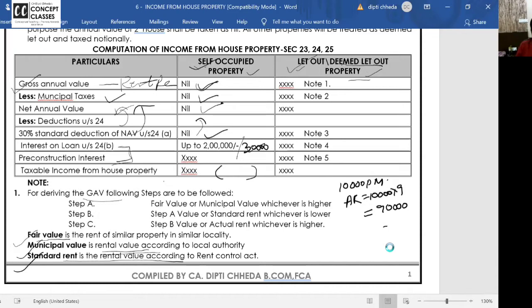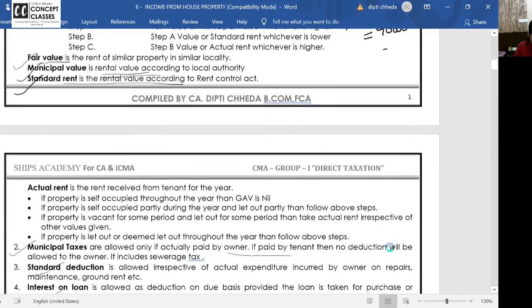If you have not received the rent, how do you tax it? For deemed let out, the case is different. But in case of let out, you tried to let it out for 12 months, but for 3 months you didn't get any customer. So then will you take the GAV as 90,000? Now here there's a point to remember.